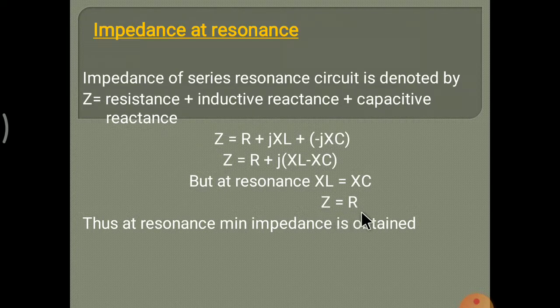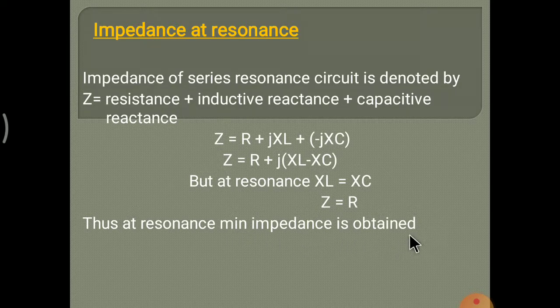So what is the impedance of the resonance circuit? Z is equal to R, meaning impedance equals resistance in a resonance circuit. Thus at resonance, minimum impedance is obtained.